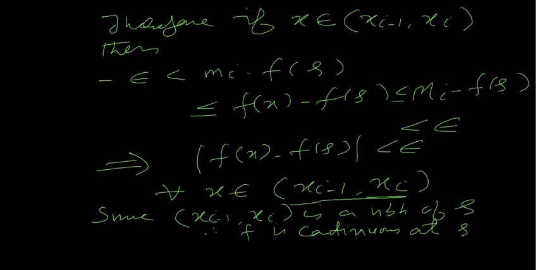In other words, for each epsilon positive we have a neighborhood (x_{i-1}, x_i) of s such that whenever x belongs to this neighborhood, the difference f(x) minus f(s) is less than epsilon in absolute value. So f is continuous at s. That proves the one way. Now we prove the reverse. Conversely, assume that